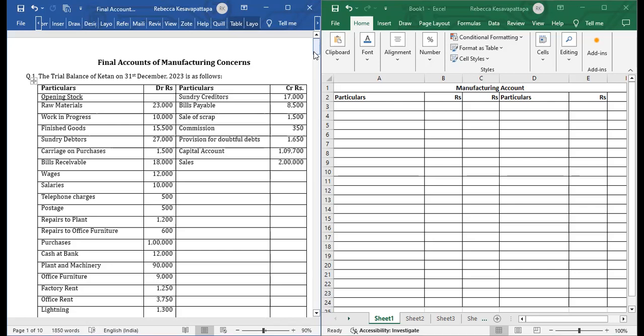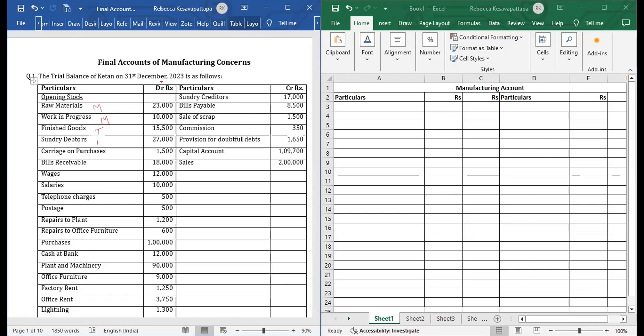Debit side and credit side. Debit side, all expenses and assets. Credit side is all incomes and liabilities. First, we'll look at debit side. Opening stock of raw material, raw materials used in factory, whatever is used in factory will go to manufacturing account. Work in progress, again manufacturing. Finished goods will go to trading, where we will sell this.